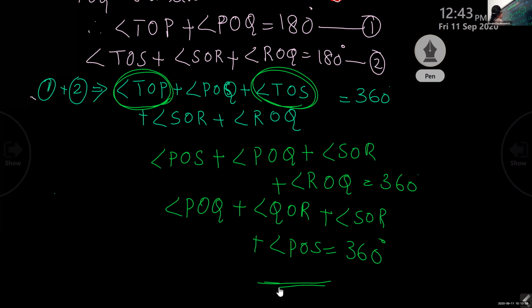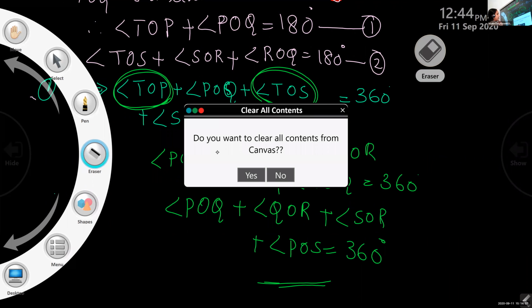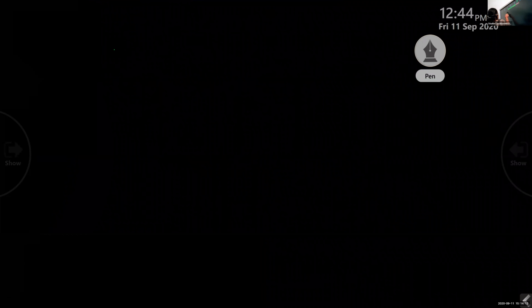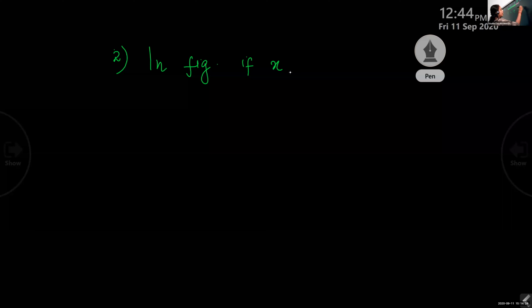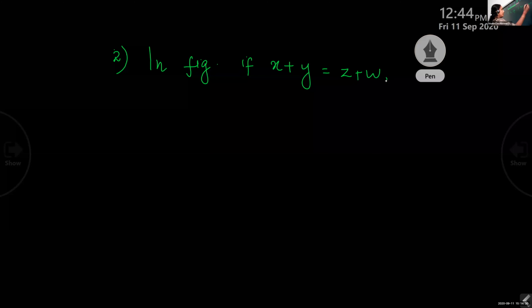Okay, children, write the question. When you think about this question, you will think that it is difficult, but it is easy if you just write according to the steps given. Okay, children, now it is our second question. In the figure, if x plus y equal to w plus z, this was not done, right? Not z plus w, w plus z.